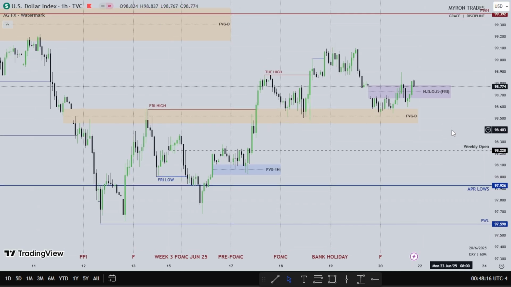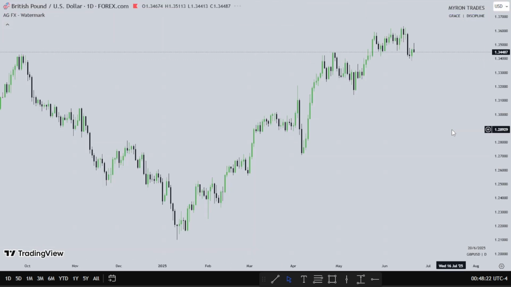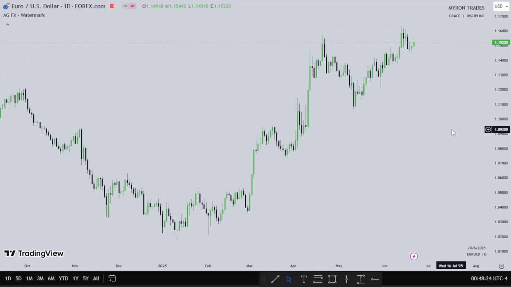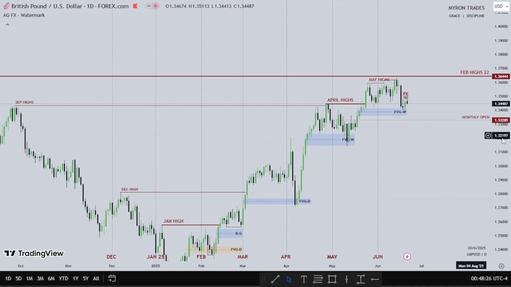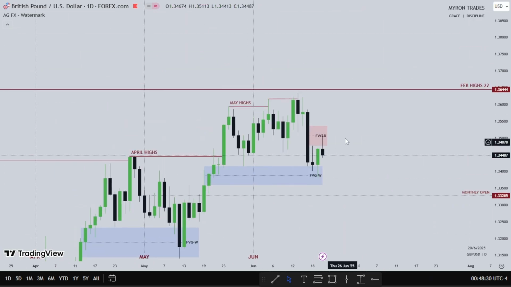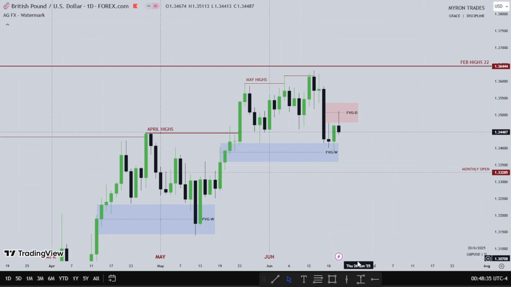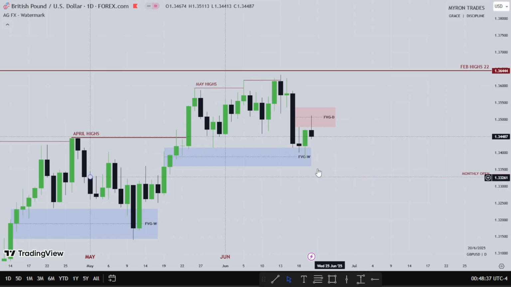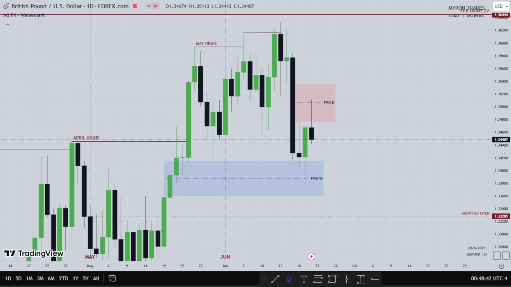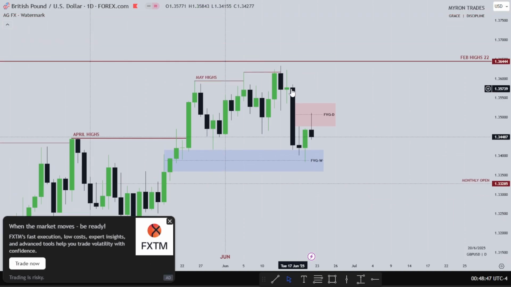Let's head down to another pair and see what. Okay, this is pound USD. Pound USD has been pretty bullish, hence we've been seeing lower prices on the dollar. But for the time being, as the dollar has taken out April lows, some type of retracement was going on in the dollar. And as we can see here, we had lower prices on pound on Tuesday, as the dollar was bullish. We have pound being bearish on Tuesday.